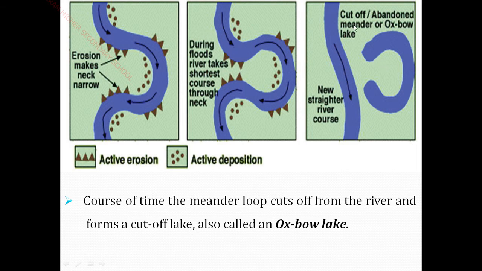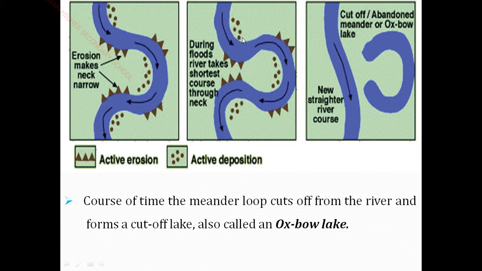Let us see the third pic: cut off and abandoned meanders, or oxbow lake. If the river comes like this, without any bend and cut, what happened? This is a new straightened river course. It is a new straightened river course, and the old one seems like a C shape, an inverse shape, and it is called an oxbow lake. If the river flows like this shape, otherwise it gets separated by the erosion.